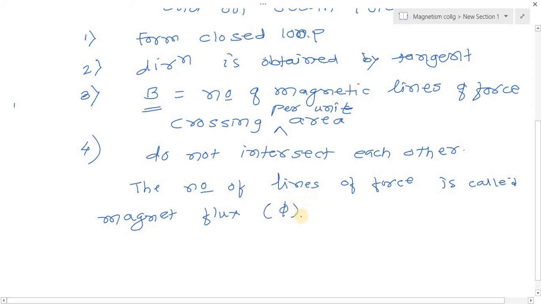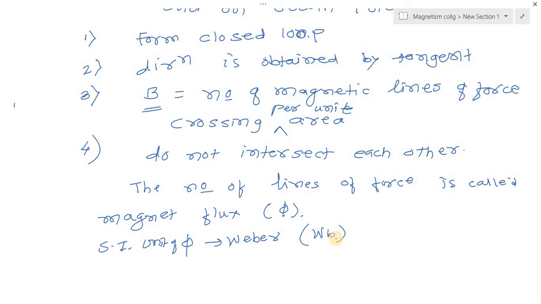The SI unit of magnetic flux phi is the Weber. We measure magnetic flux in Weber, and in short the symbol for Weber is Wb. So the number of magnetic lines of force is called magnetic flux, measured in Weber, and we know the magnetic flux crossing per unit area is the magnitude of the magnetic field.